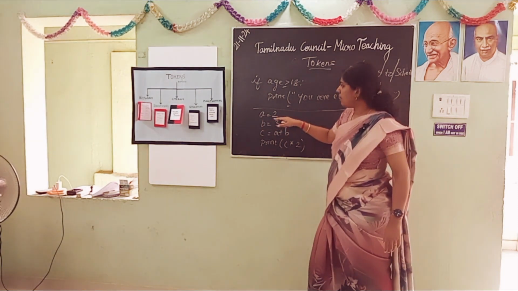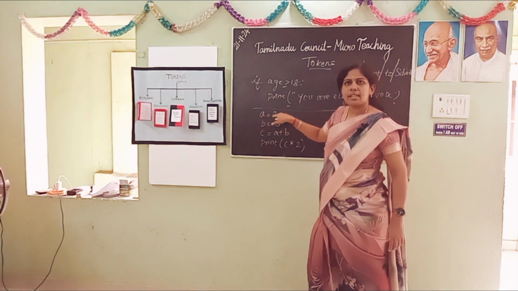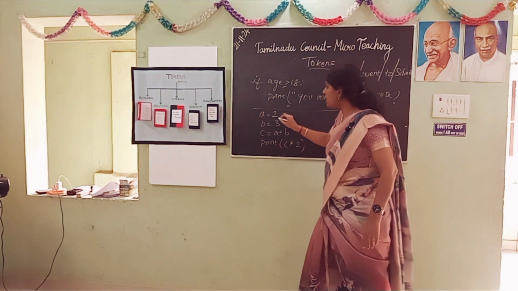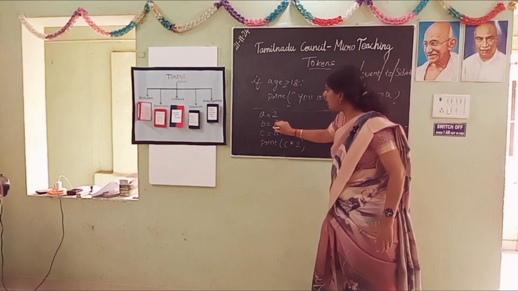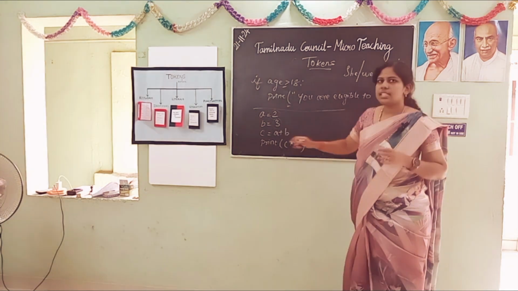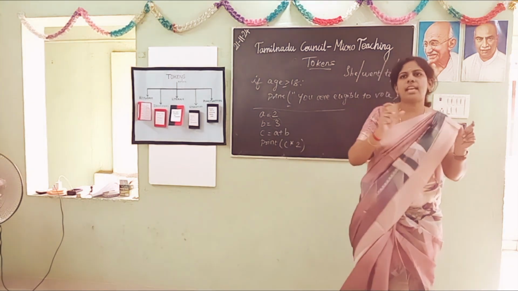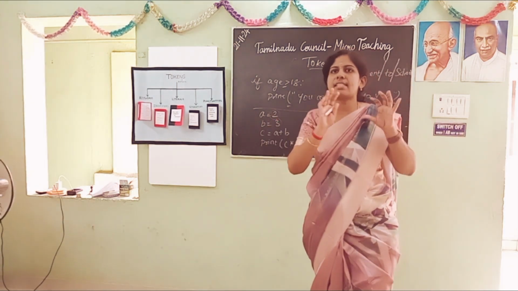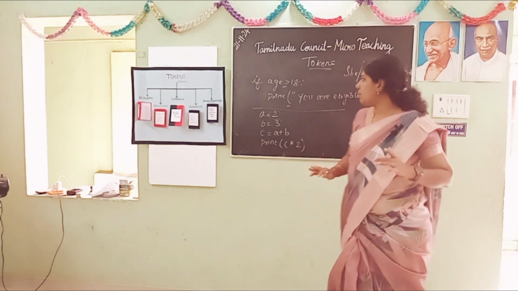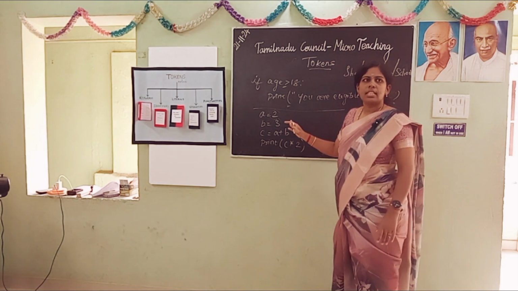And next, here I am assigning some value to a variable, and that is nothing but the literals. So we will call this a literal. 2 is a literal, 3 is a literal. Literal means raw data assigned to a variable. We assign a fixed value to a variable, and that we call a literal.